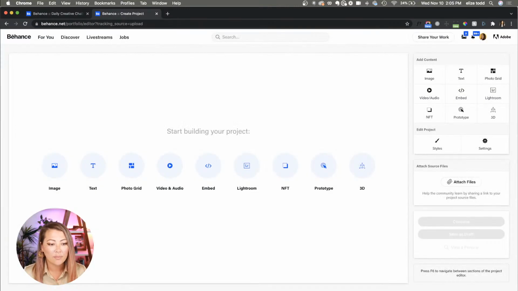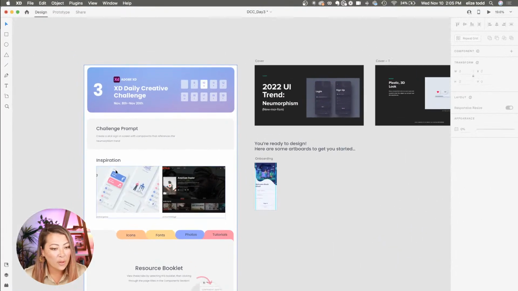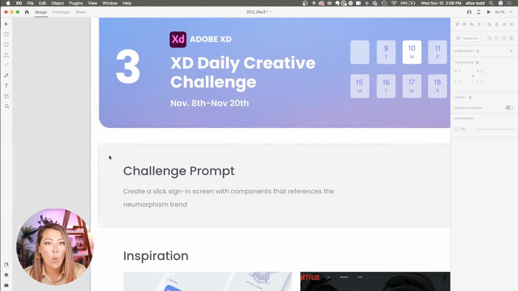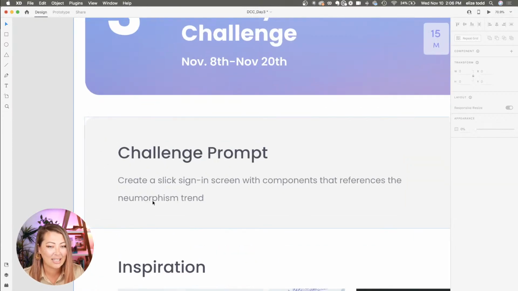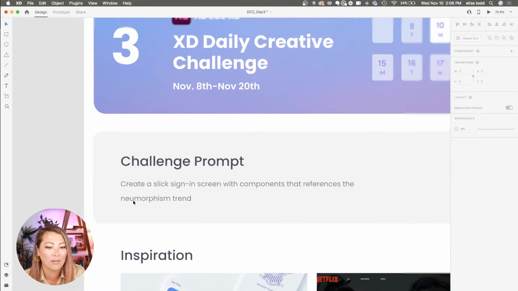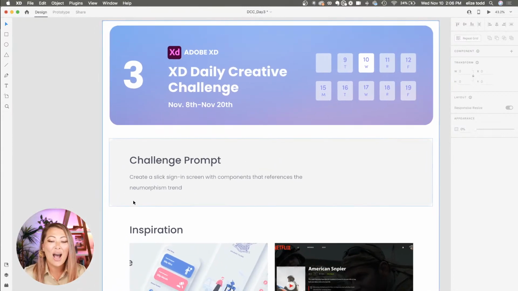All right, let's get into the design challenge today. Now, day number 3, we are talking neumorphism. Yes, it is hard to say, guys. You try it at home right now. Neumorphism, spelt like this. It's taken me a while to feel comfortable saying it.